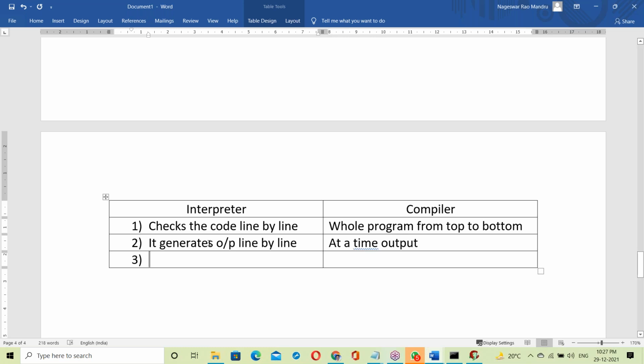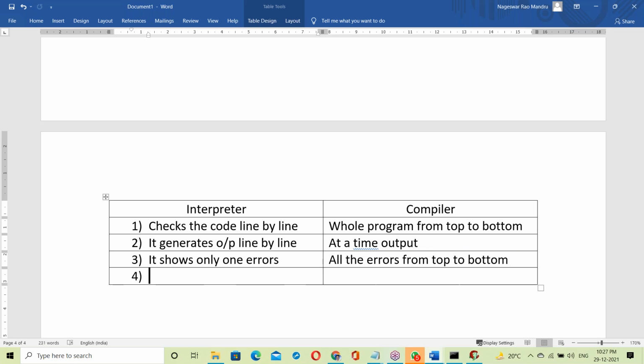Next, if any error comes, the interpreter stops. It shows only one error. The compiler shows all the errors from top to bottom. The interpreter shows only one error, while the compiler shows all the errors from top to bottom.